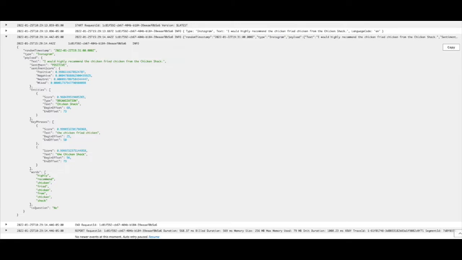Now, we're inside of CloudWatch, and for the sentiment, if this would have been negative, there's also an alert that would go out. So in addition to looking at the data cumulatively, I wanted to say, well, if I ever get a negative, I want to know about it instantly. So that was done through a CloudWatch alert.